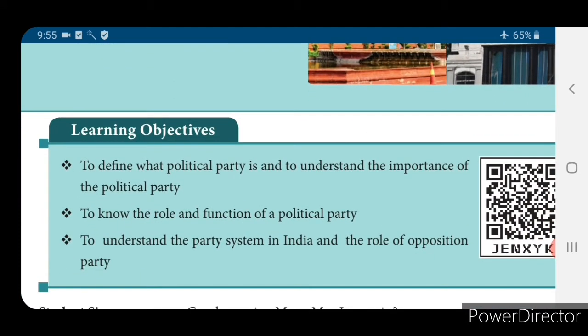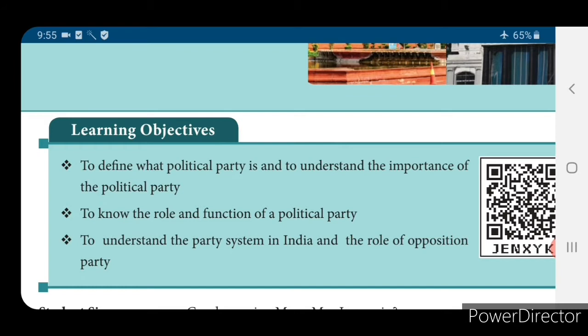What are the learning objectives? To define what a political party is and to understand the importance of the political party. That is the first objective: what is meant by political party and what is the importance of political party. Second one, to know the role and function of a political party. So what is the role of the political party and also the function.